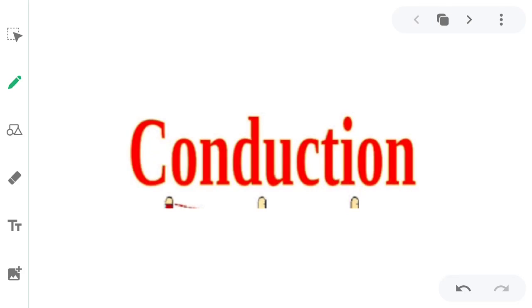Hello students. So today in this video we will see about the transfer of heat. There are three modes of heat transfer, which are conduction, convection and radiation. In today's video we will see only about conduction, that is, how heat gets transferred through the mode called conduction. And where does it happen?